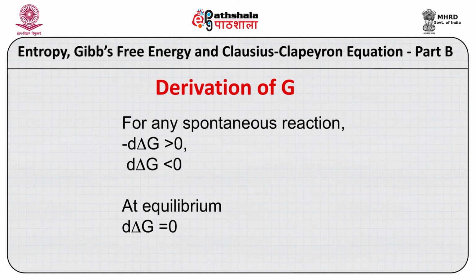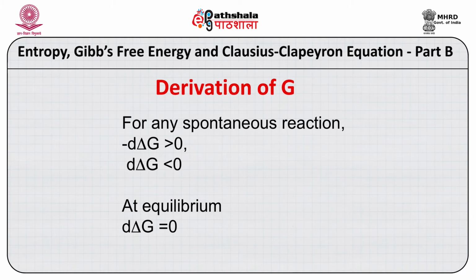That is, G of this side will be lower than G of this side, and that's why A and B will be unstable. So if you reorganize this, dΔG is less than or equal to 0. At equilibrium, you remember that no side gets the preference, and that's why dΔG becomes equal to 0.